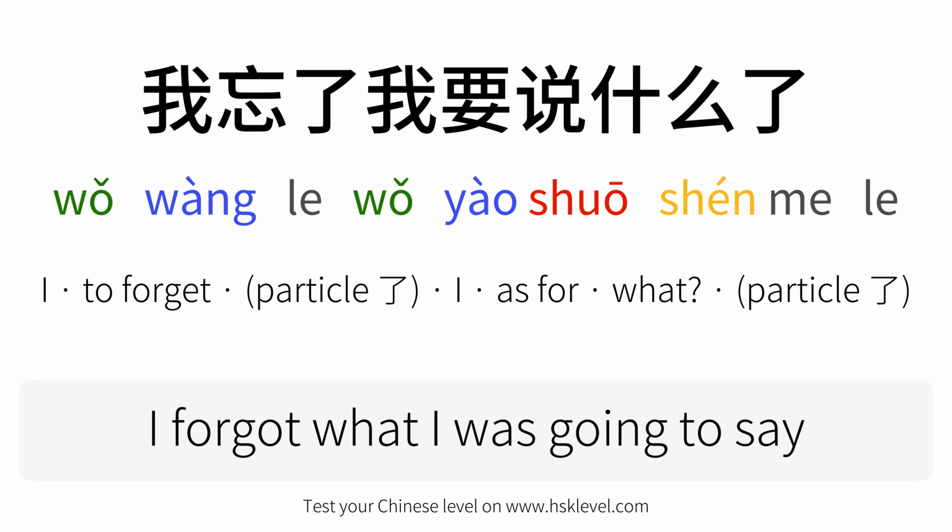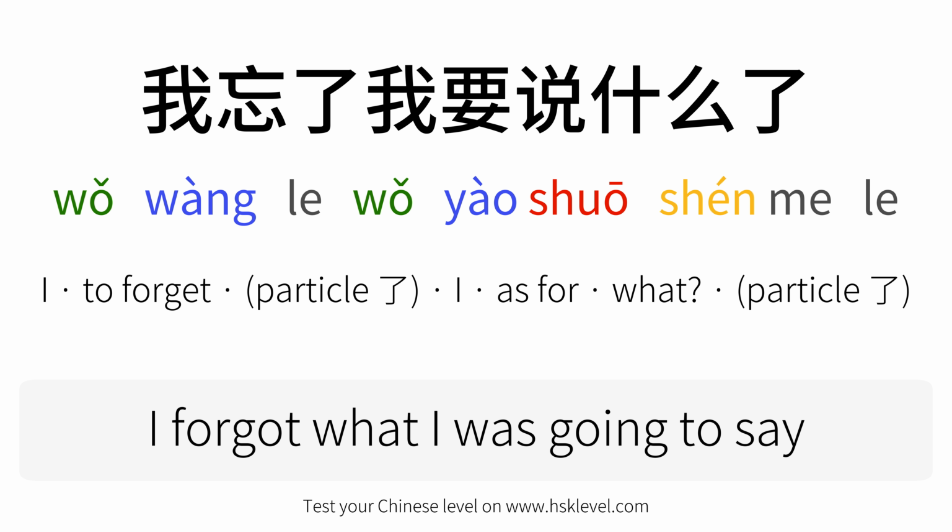The seventh and final word is le, which is another grammatical particle. This le is different from the previous one and it has a different function and meaning. This le is called the modal le and it usually appears at the end of a sentence. It indicates that there is a change of situation or state, or that there is some new information or emotion involved. In this case, this le expresses a sense of frustration or regret about forgetting what to say.